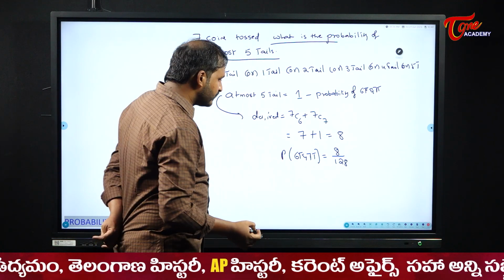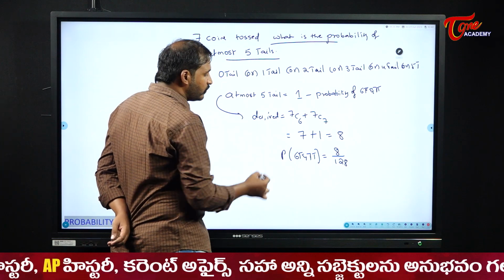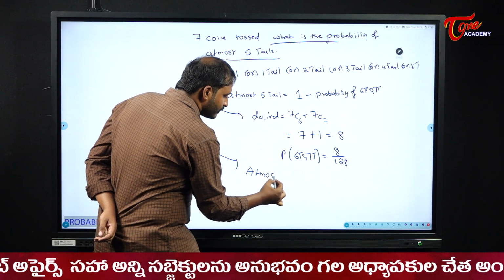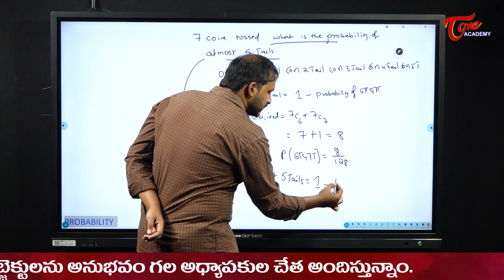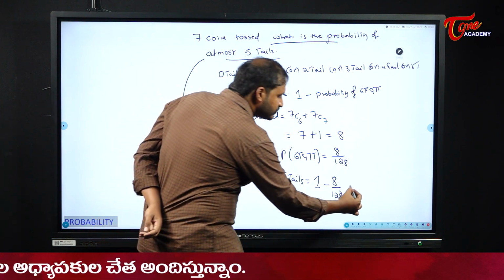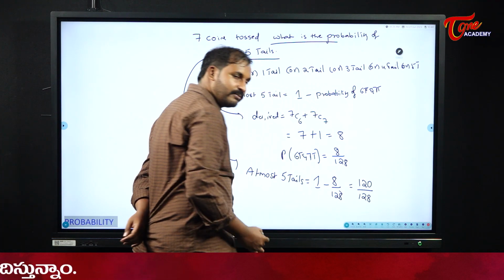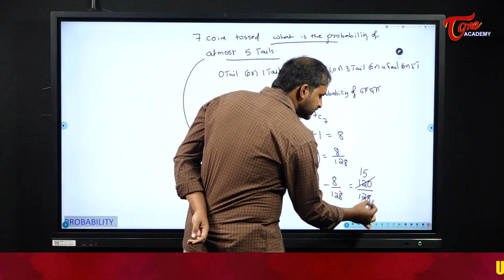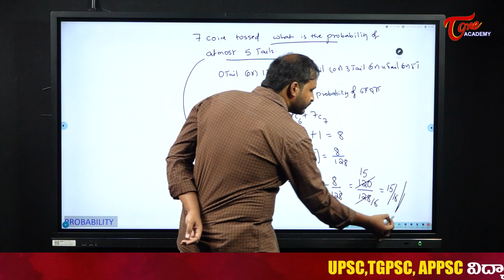Now, therefore, the probability to get at most 5 tails is equal to 1 minus 8 by 128. So what happens to this, students? 120 by 128. 8 15s are, 8 16s are, so my probability here will become 15 by 16.